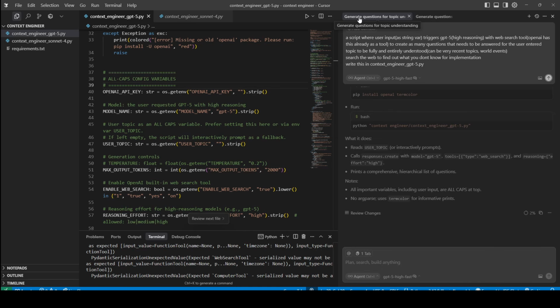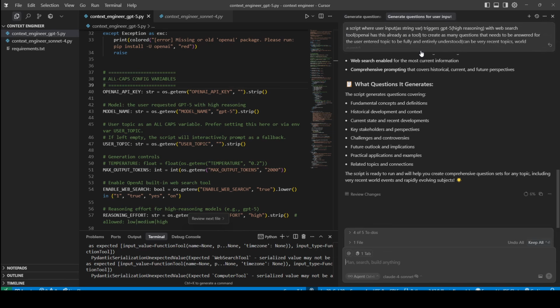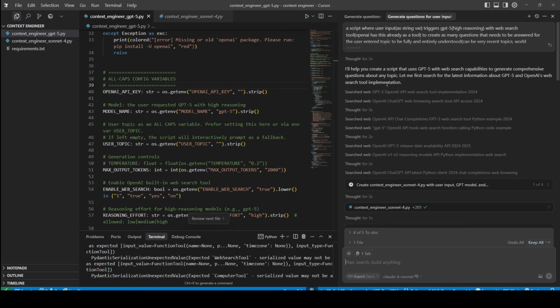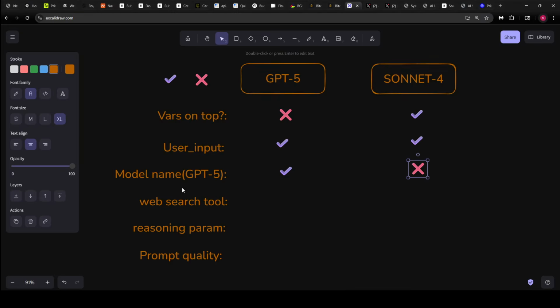Now, even though GPT-5 has an older knowledge cutoff, sometime in late 2024, and Sonnet has a later cutoff, Sonnet just doesn't make use of the information that it has found when it does web search. And this is going to become apparent when we look at the web search tool.